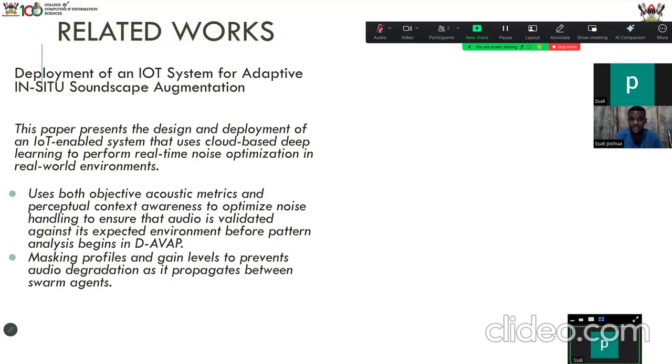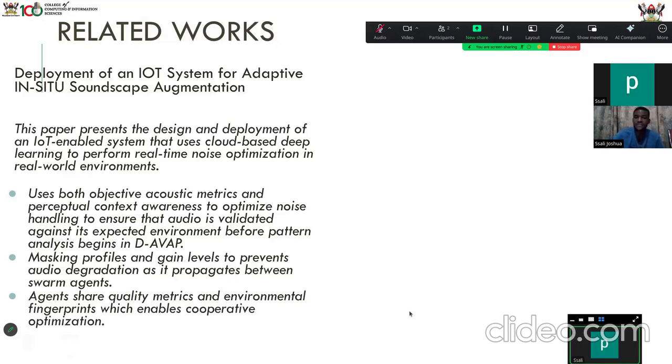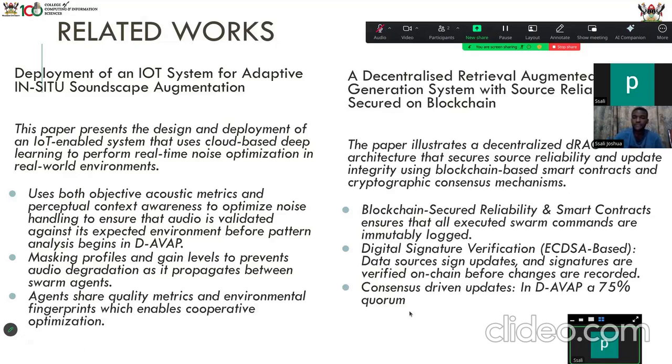validated against its expected environment before pattern analysis begins in DFAB. Yeah, so they also use the concept of masking profiles and gain levels to prevent audio degradation as it propagates between SWAM agents. And then another related work is a decentralized retrieval augmented generation system with source reliability secured on the blockchain. So this paper illustrates a DRAG system, that's a decentralized retrieval augmented generation system that secures source reliability